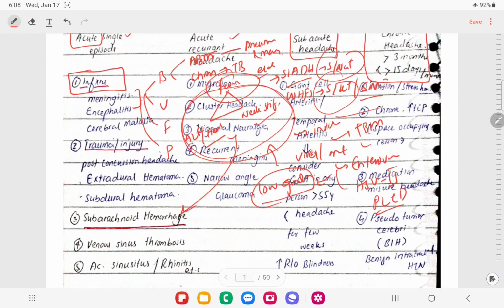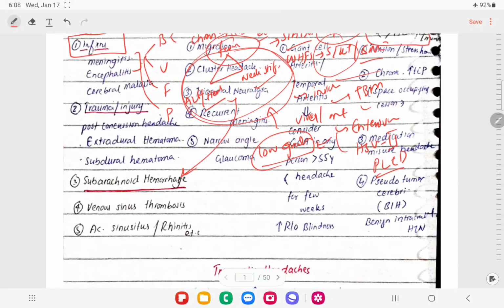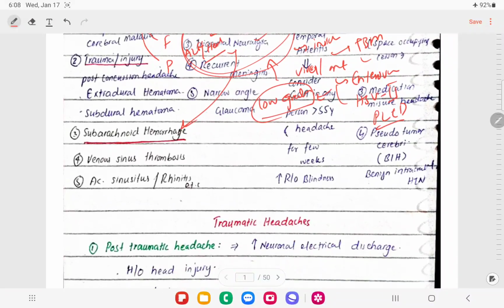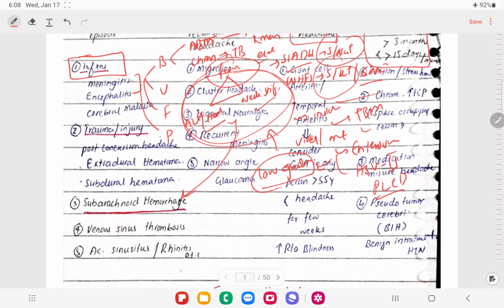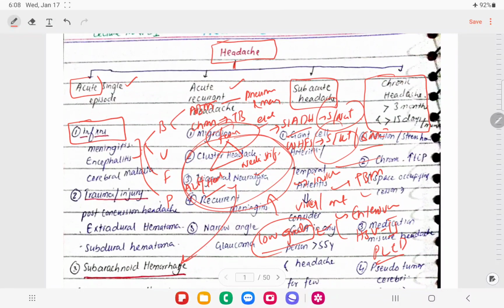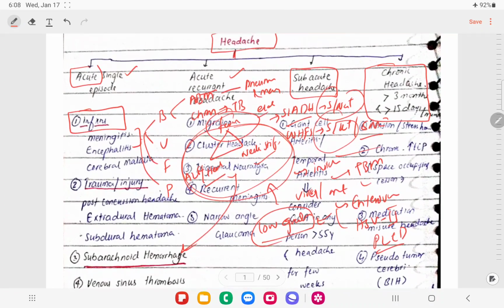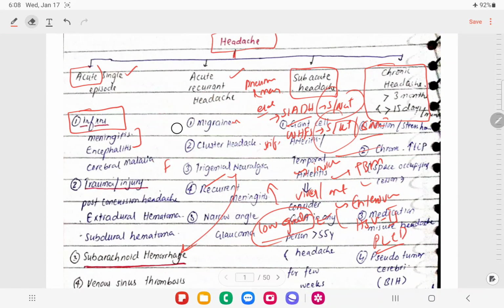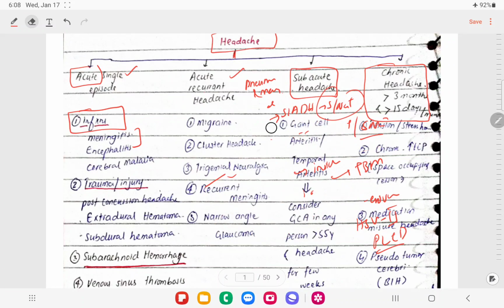So we need to do the lumbar puncture, and after interpreting it, we're going to initiate the treatment for viral causes. That's what we covered, most of the causes of meningoencephalitis. We also studied that for TBM we need to give steroids along with ATT. So that's all about the brief discussion regarding meningoencephalitis.